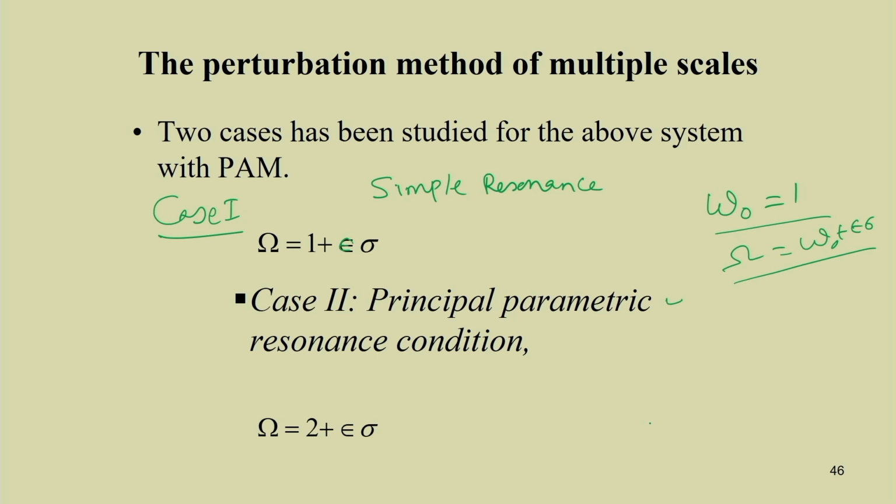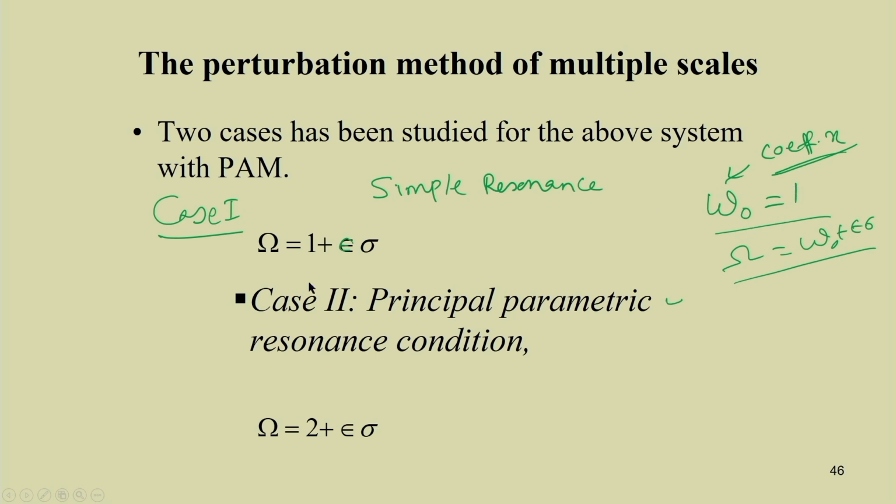That is why it is written so; this is the coefficient of x, not the omega 0 term we have written there. That is 1 in the non-dimensional form. This is the non-dimensional natural frequency, equal to 1.